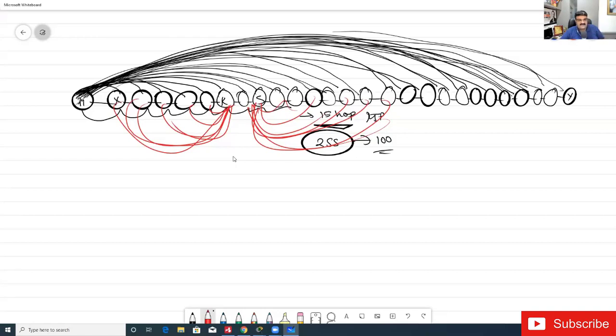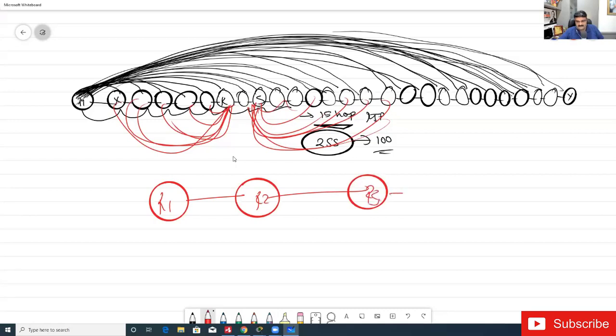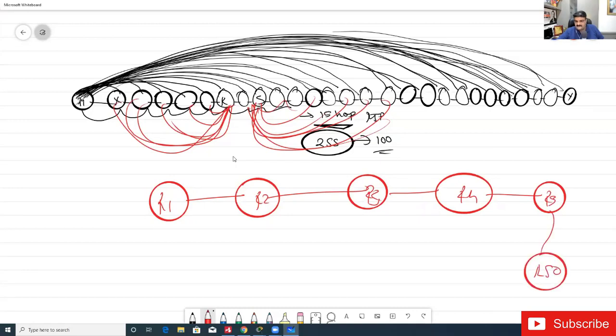For example, suppose I am having 50 routers, and so on. Now, for me, it doesn't matter how many routers there are in the topology. I have to be concerned about this particular R2, because R2 is my neighbor.